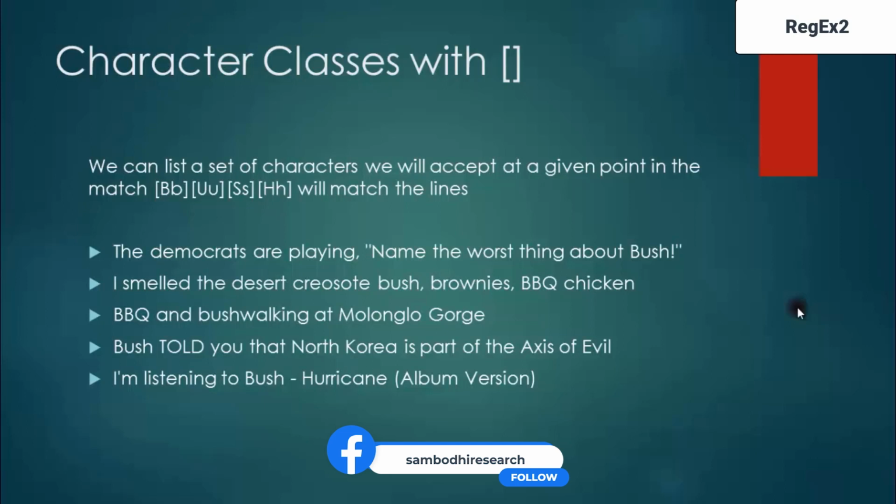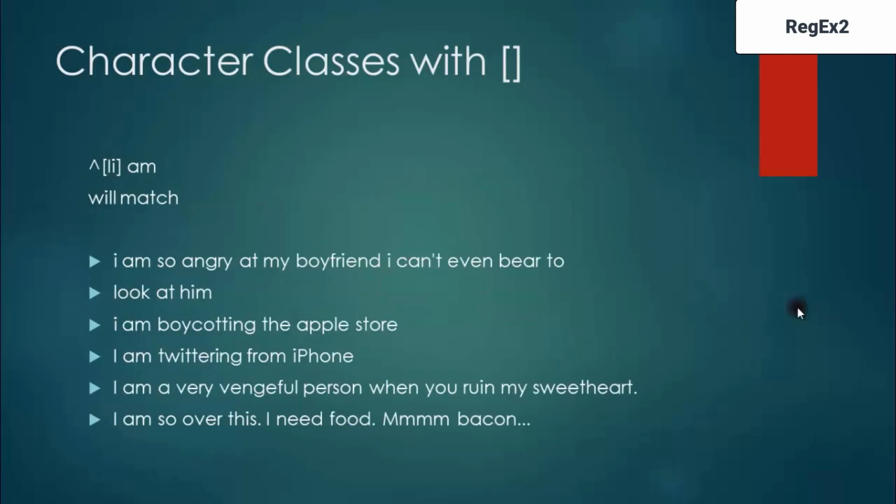The entire list of characters that you can accept can be put in this. Again, I'm trying to include two or more meta characters now. The example starts with the caret. Inside the square brackets, you have capital I and small i, followed by am. I'm trying to look for a sentence which starts with "I am", and the I doesn't necessarily have to be case sensitive.